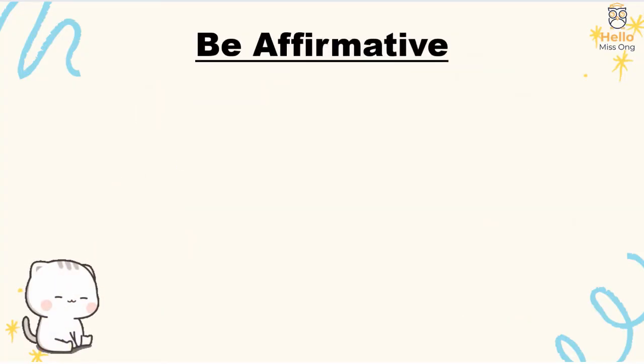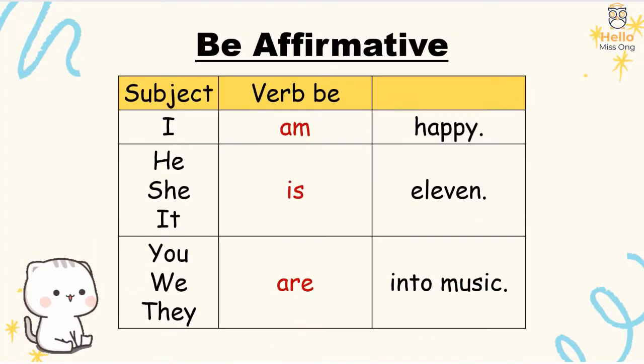We form be affirmative sentences with a subject, followed by the verb be. For example, I am happy. He, she, it, is 11. You, we, they, are into music. We can also use the contracted forms of is and are. For example, I'm happy. He's, she's, it's 11. You're, we're, they're into music.